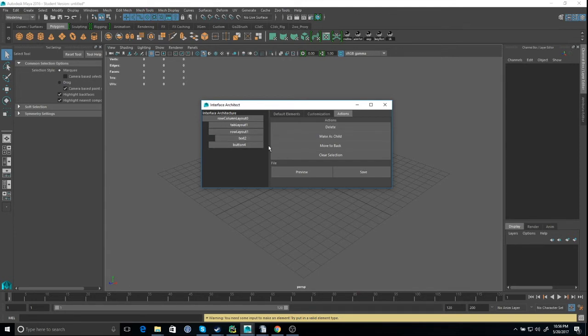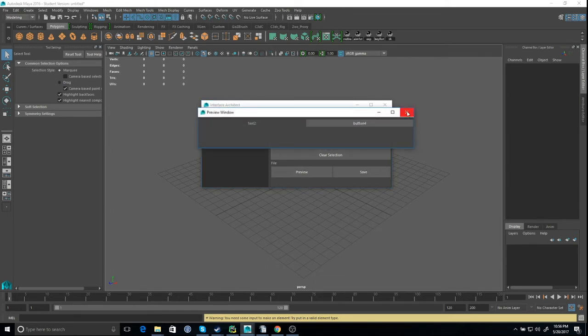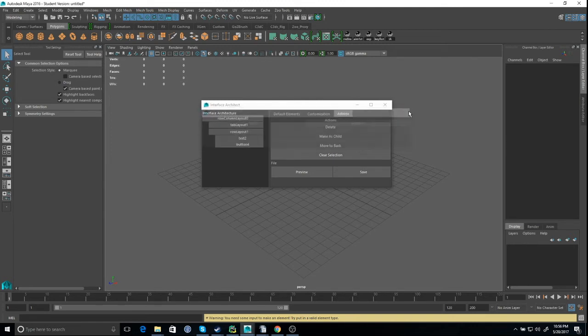Okay, we can do it again for the button, because if you preview now, it's still like that because you only have one child in the row layout. And what I can do again is click the child and click the button and make it as a child. Preview. Yes. Now it's in one row. And the interesting thing is that you actually have to put them in order. So click the child and click the parent. I can do it again.